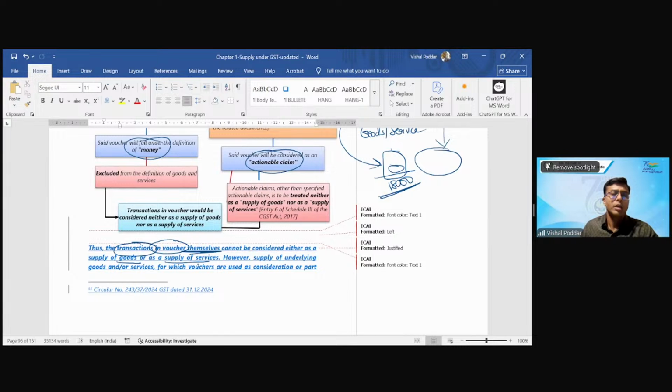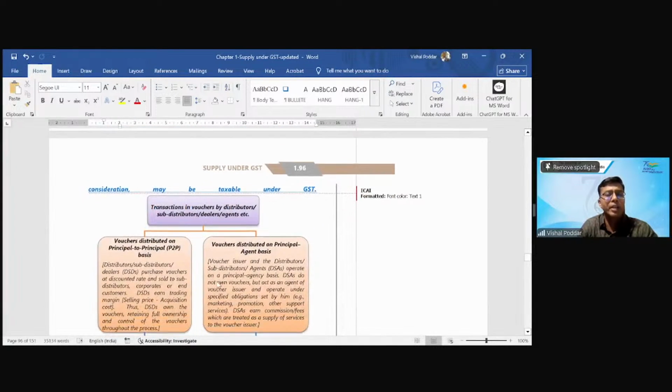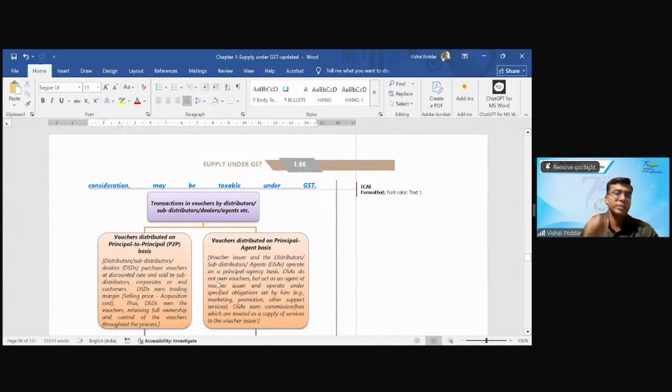Hence, there will be no tax when I am taking the voucher. Yes, there will be tax later on when this voucher is actually utilized for buying goods or services, in my example by Richa. At that time, there will be tax on the goods or service. So there will be tax on that 20,000, at whatever rate is applicable. So there cannot be a tax on the voucher. That is the most important point, point number 1.